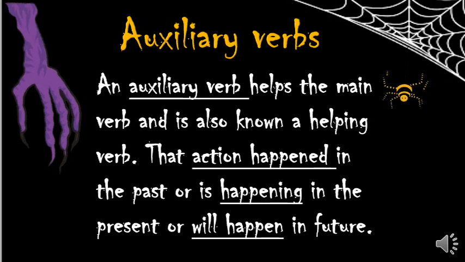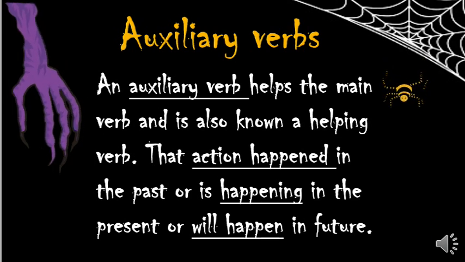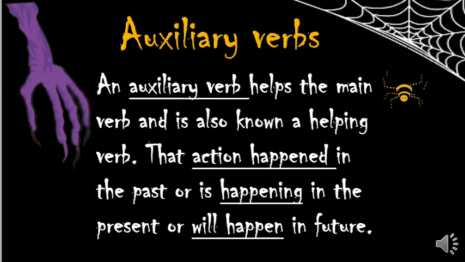It tells whether the action happened in the past or is happening in the present or will happen in future. So when we have fly, fly is the original word, right? We don't know whether it happened in the past or whether it is happening in the present. So for example, if I say is fly, then it should be, yes, is flying.